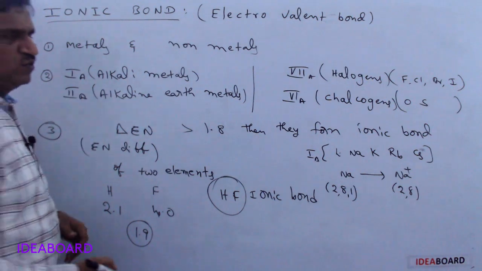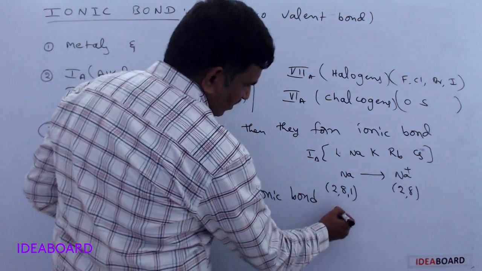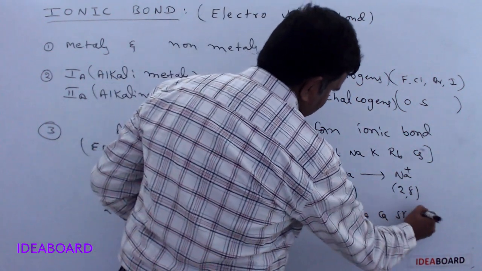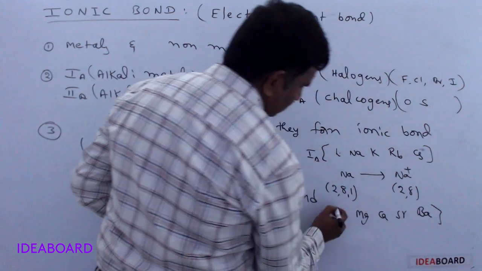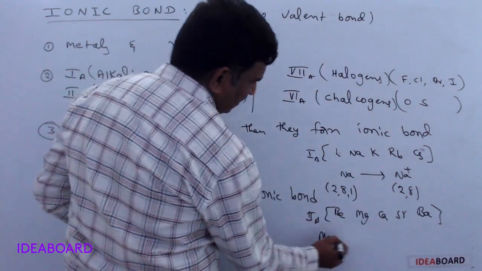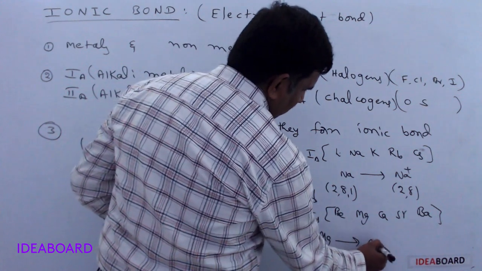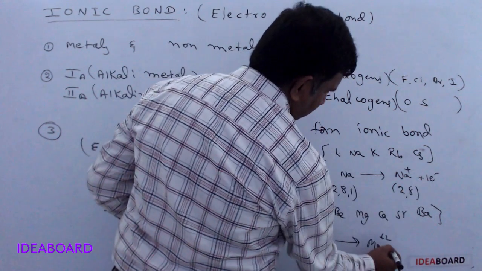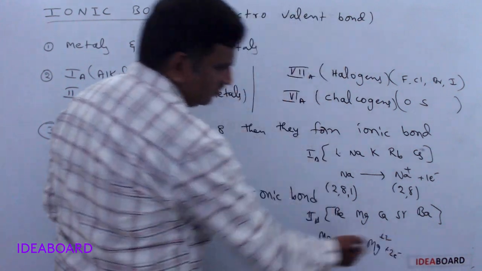Second A group elements also, for example beryllium, magnesium, calcium, strontium, barium. For example, magnesium loses two electrons and converts into Mg plus 2.